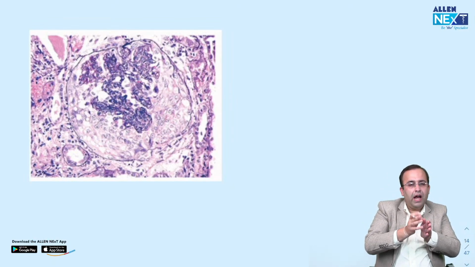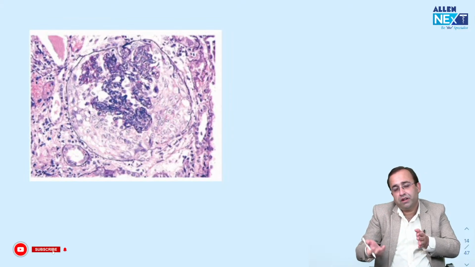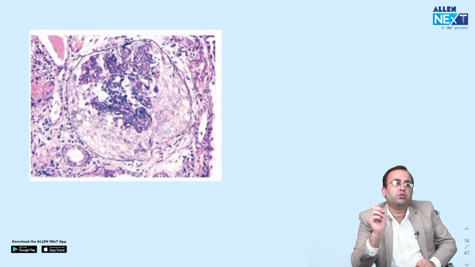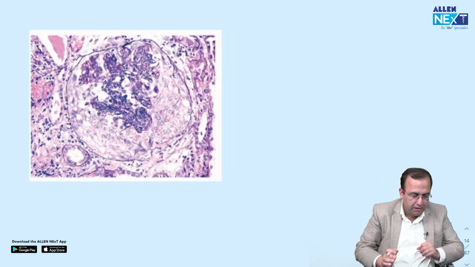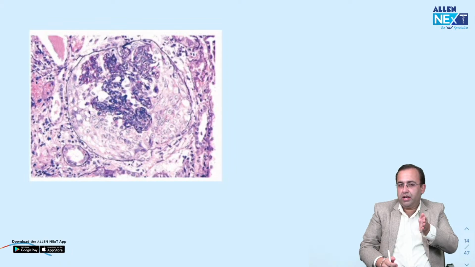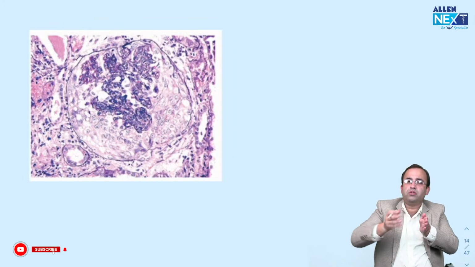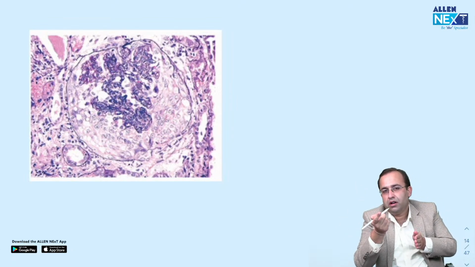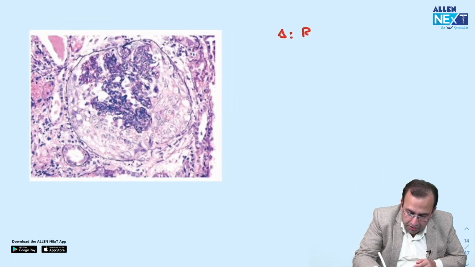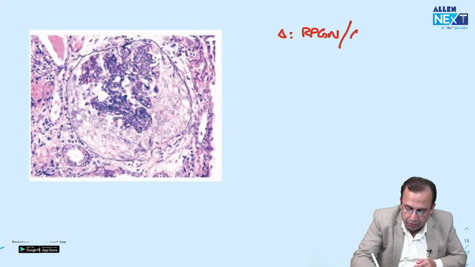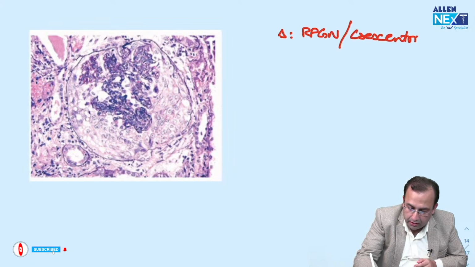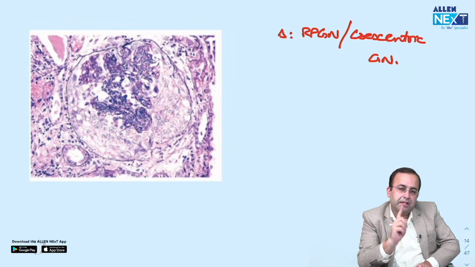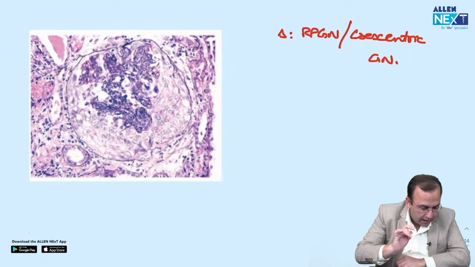Therapy was started, and 10 days after therapy, when creatinine was evaluated, it was found to be 5.2. Which of the following will be the light microscopic feature? It was a case of PSGN in which, even after therapy, creatinine levels doubled within 10 days. Diagnosis: RPGN, rapidly progressive glomerulonephritis or crescentic glomerulonephritis. So the light microscopic feature will be the presence of crescents.